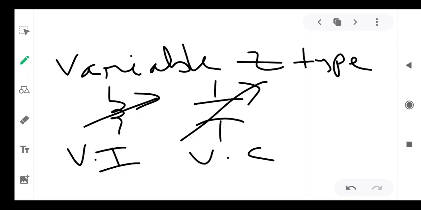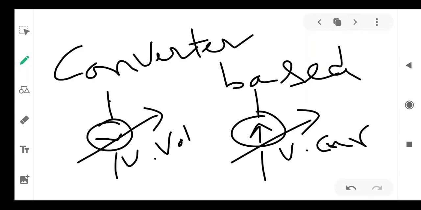These models are expressed as variable L and variable C. Then XC and XL can be in terms of firing angle alpha, like that. We can model them as equivalent variable inductance and variable capacitance, or combination of both. This is the criterion for modeling of variable impedance type controllers.